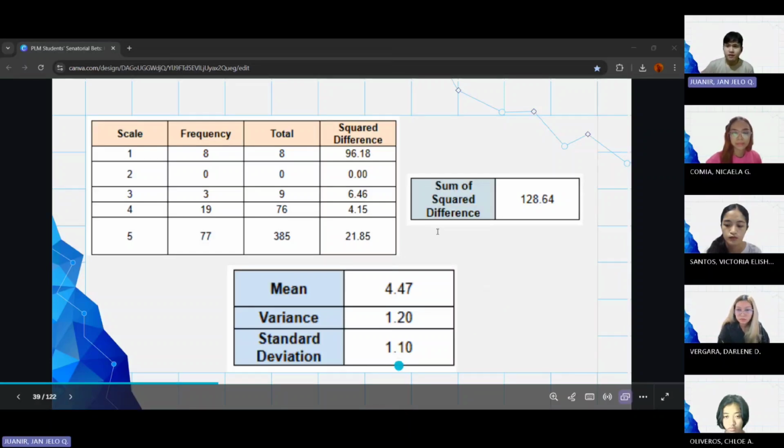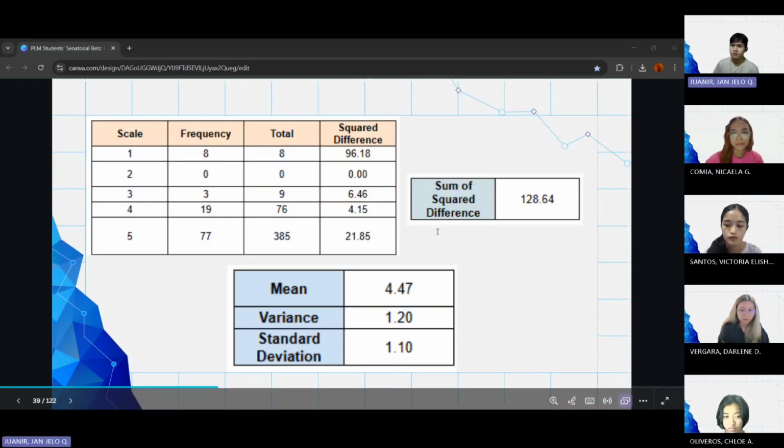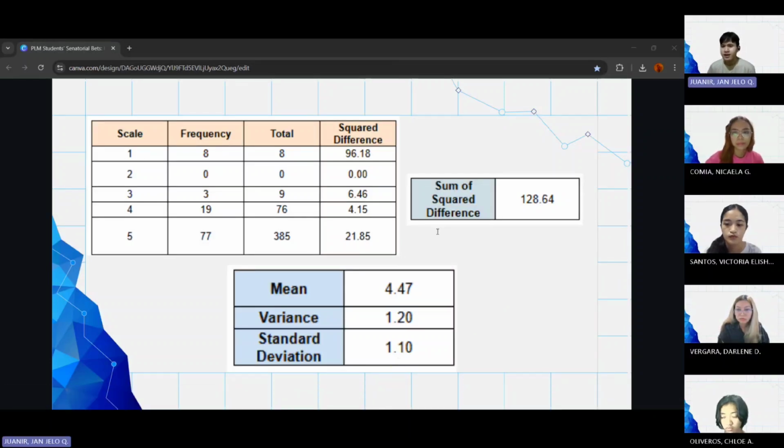So for the standard deviation to be calculated, we must of course get the mean again. Upon calculation, the mean is 4.47. The variance is 1.20. When we get its square root, we will have a standard deviation of 1.10. To assess this result, we will get the percentage of the standard deviation with the mean. We will divide 1.10 by 4.47 and multiply it by 100%. The resulting coefficient of variation is 24.61%.